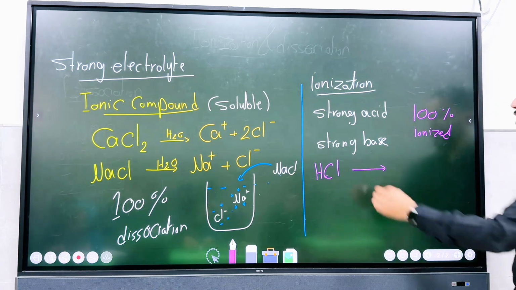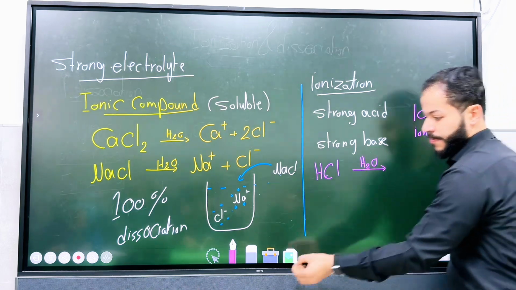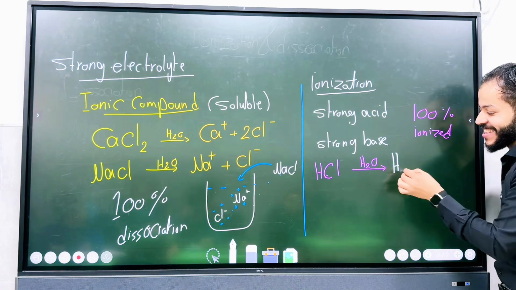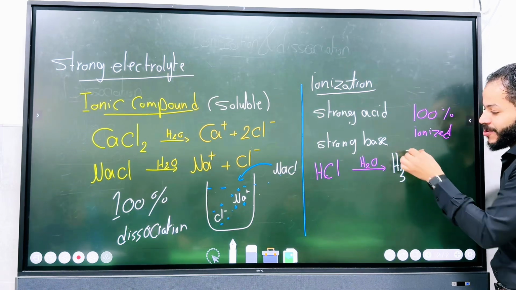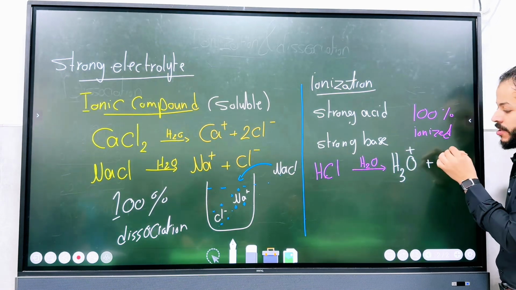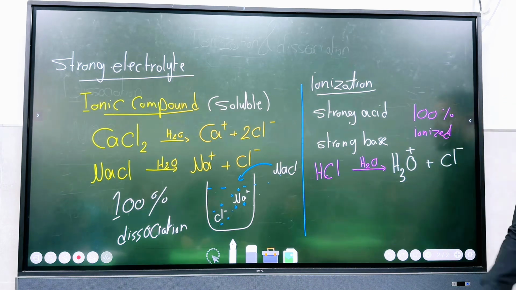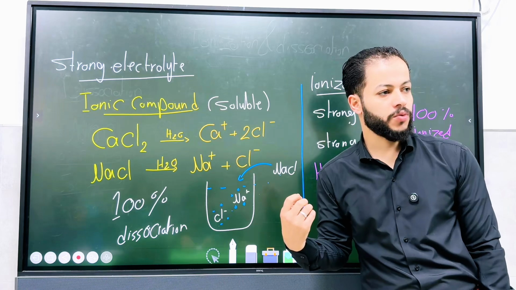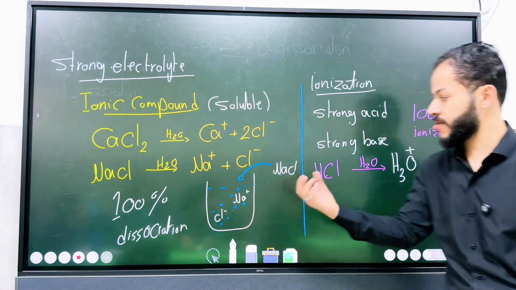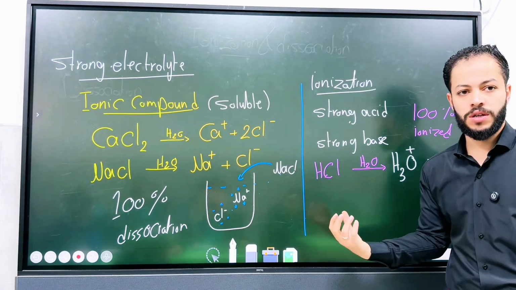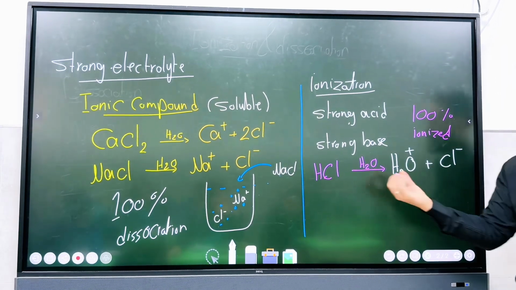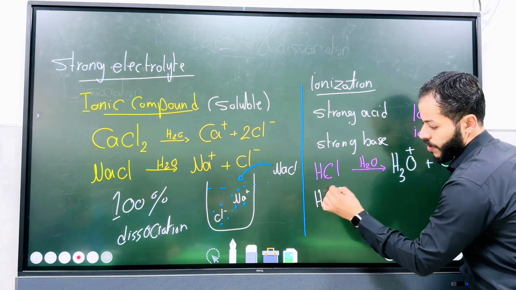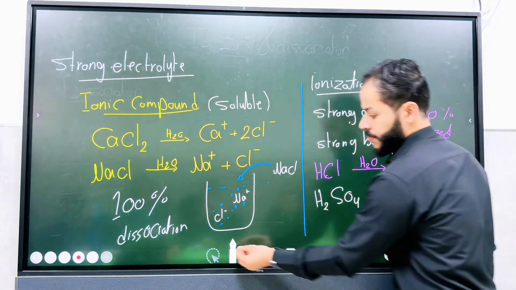When HCl is ionized, what is it forming, guys? Anyone? Hydronium. We just said that. It does not exist as a free proton. So H3O positive plus Cl negative. This is considered a strong electrolyte. Why? Because it is completely ionized. This means all the molecules are converted to ions. Another example of a strong acid, H2SO4. What do we name this, guys?